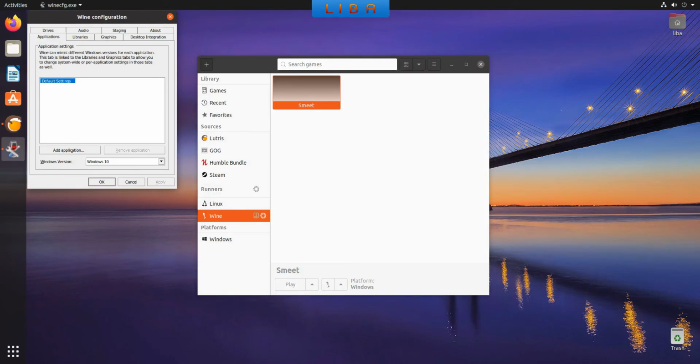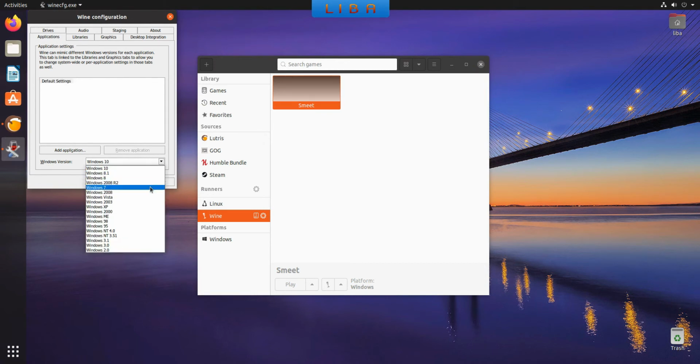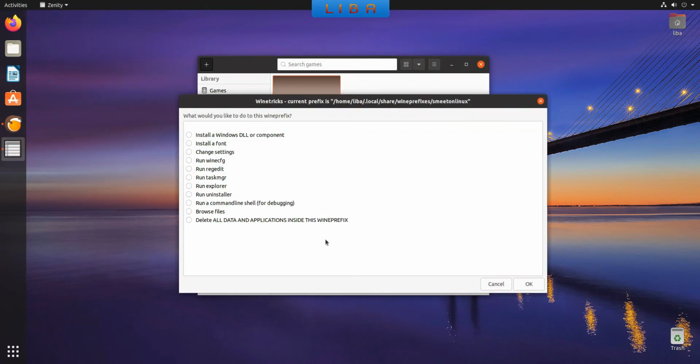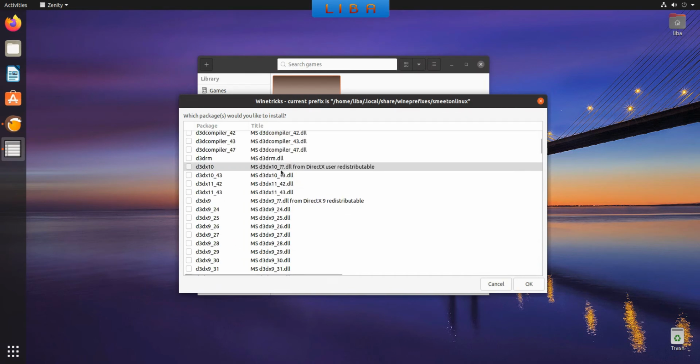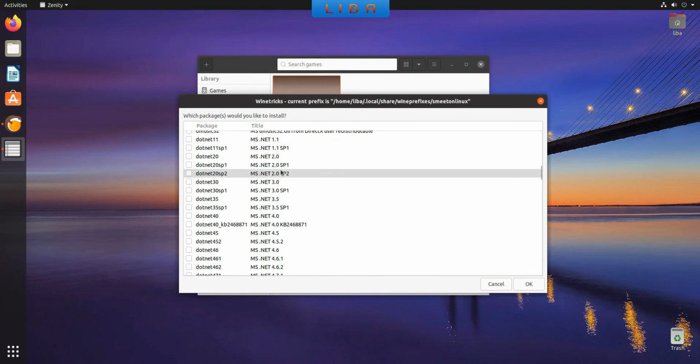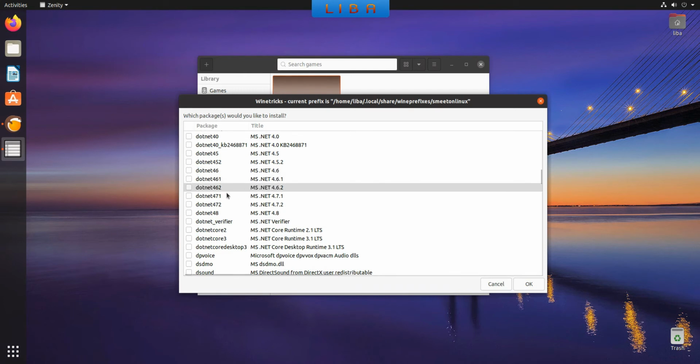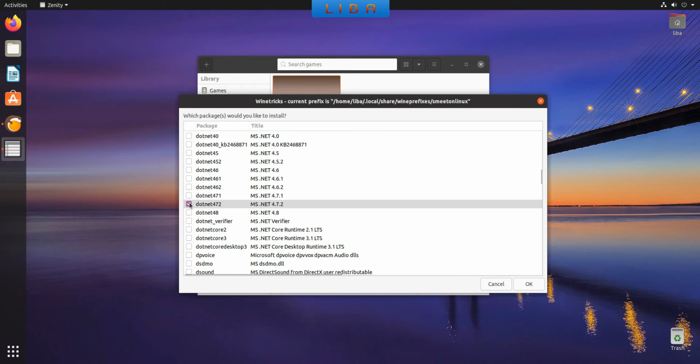In this Wine configuration window, on Application, select in Windows version Windows 7. Click on Apply and click on OK. Select Install a Windows DLL or component. Click on OK. In this package list, scroll with your mouse and search for .NET 472. If you see .NET 472, select .NET 472 and click on OK.